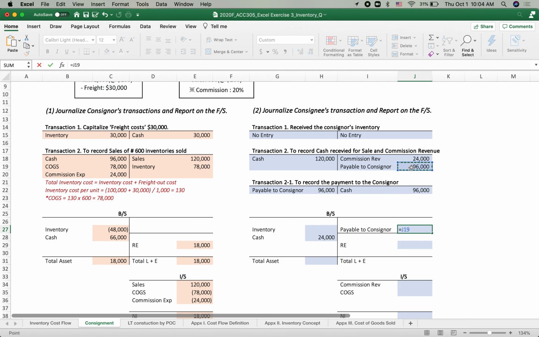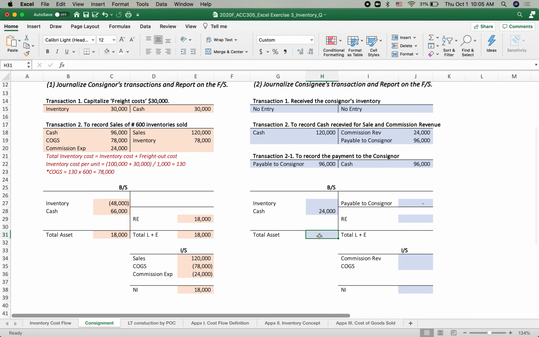The liability before the payment to the consignor, 96,000 minus 96,000 when paid out. So payable, there's no amount. It's not matched out yet because we haven't finished the reporting process to the income statement. So the commission revenue is for the consignee.